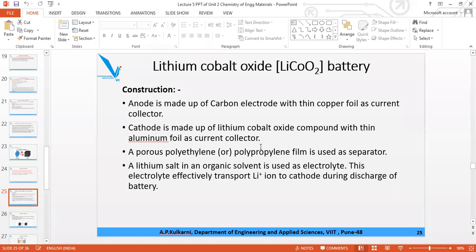Then the separator is there so that the electrodes do not react chemically with each other. Polypropylene film is used as a separator. And what is the electrolyte here? Just now I have told you, it is the organic electrolyte.